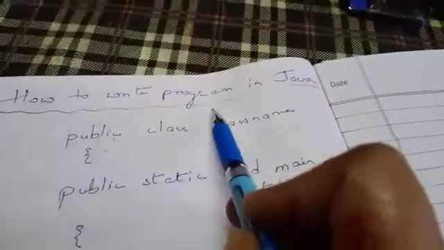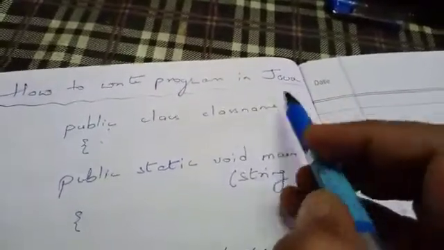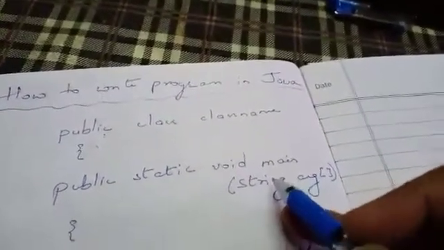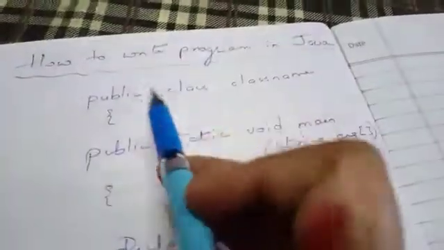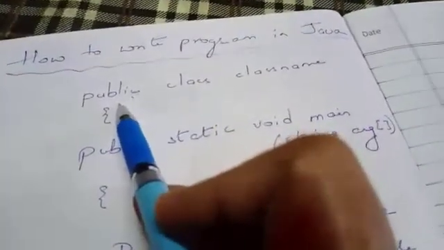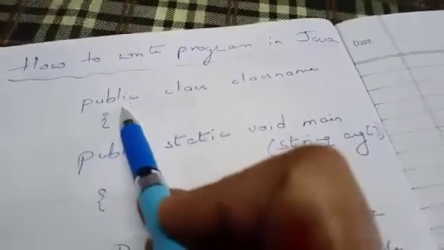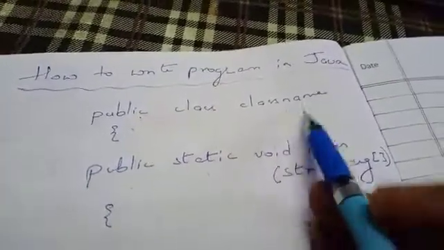So before doing this, the first question which comes to our mind is how to write a simple program in Java. There are various lines which are mandatory to write in each and every program. The first line by which our program starts is public class name.